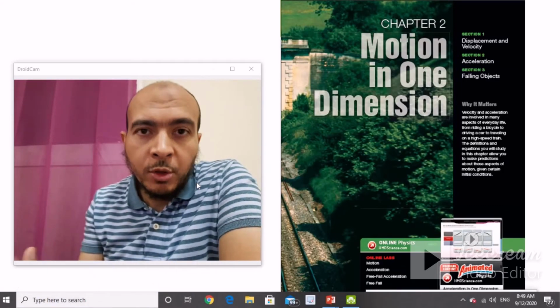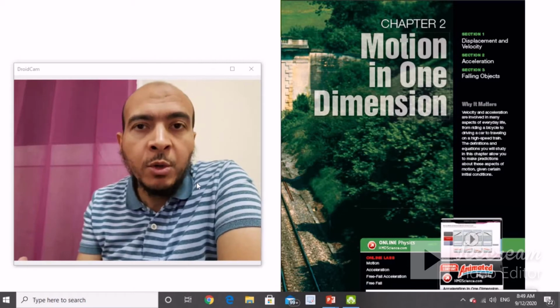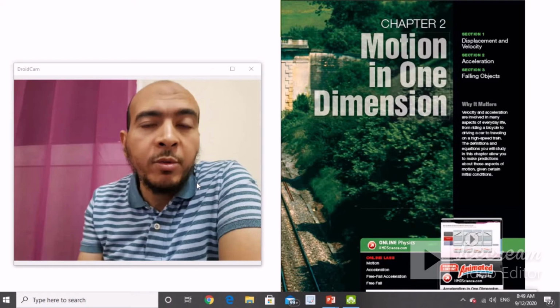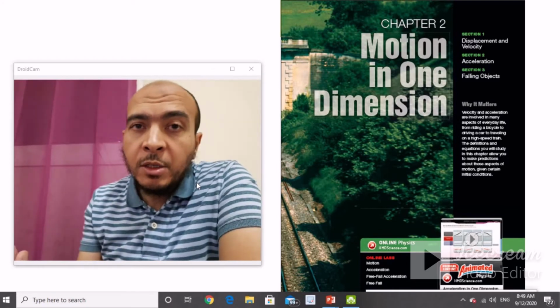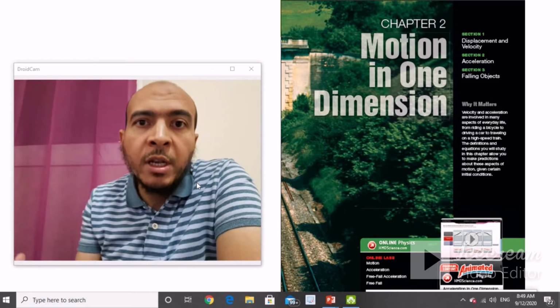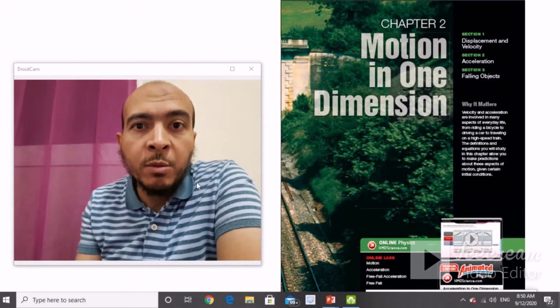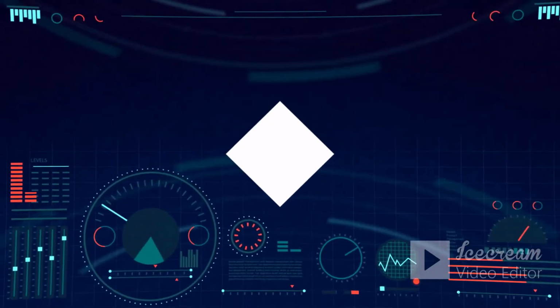Today inshallah we'll focus on the motion in one dimension. As you know, we have different kinds of motion: one-dimensional, two-dimensional or three-dimensional motions. And also we have rotational motion and other kinds of motion. But today inshallah we'll focus on the motion in one dimension, part 1. Let's start.